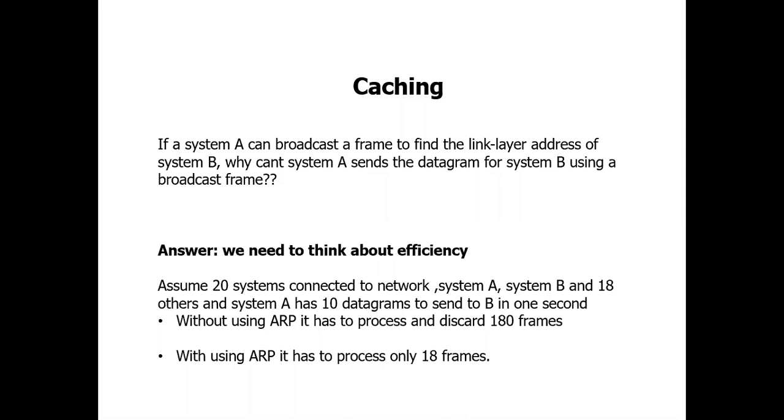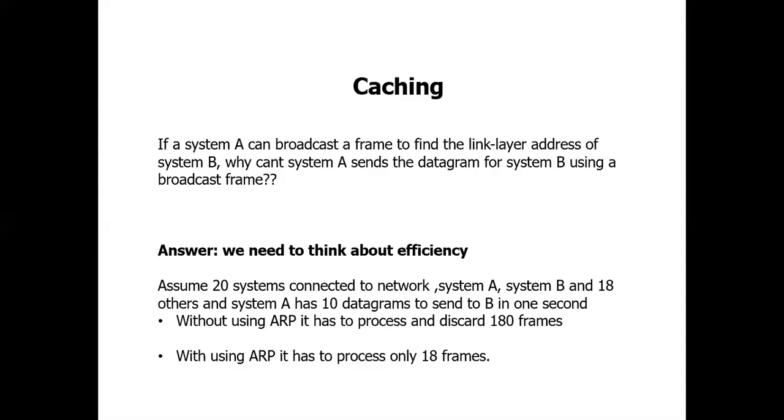Each requires processing and discarding, because the other systems are not the intended ones. Only system B is the intended one. So it keeps on discarding. 180 broadcast frames have to be processed and discarded. Am I clear? So without using ARP, 180 frames have to be processed and discarded.